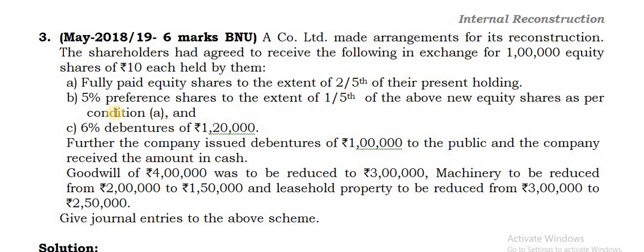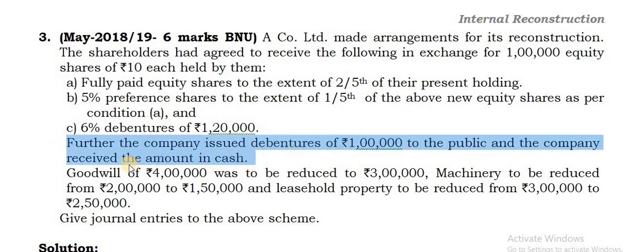Now, one entry will be passed combining all of these. That is for reduction in the share capital. Equity share capital account debit, that is the old one. Give a credit to all these amounts. If there is any difference, that will be transferred to capital reserve account. That is the amount foregone by them.